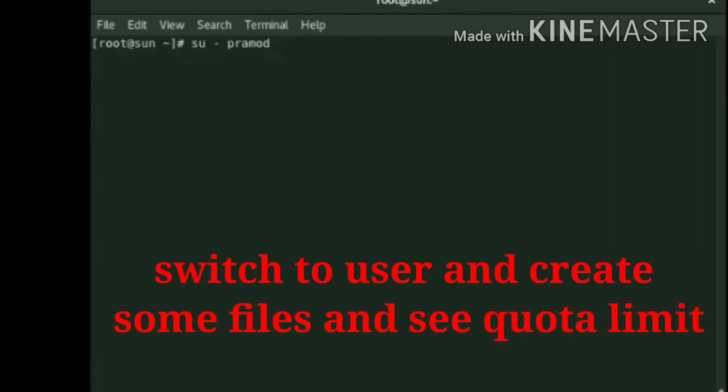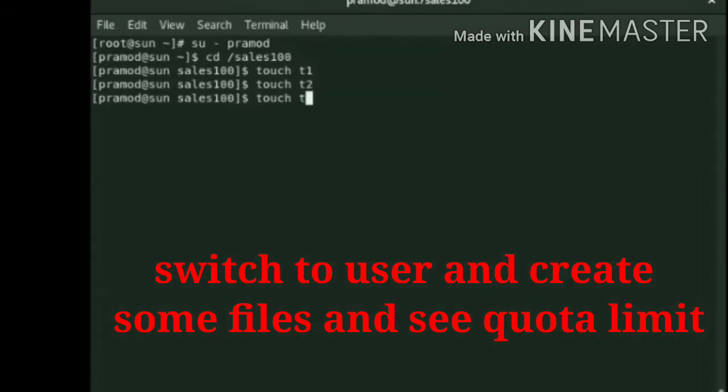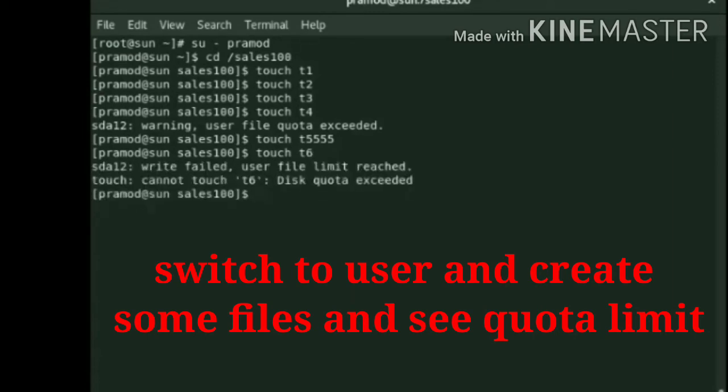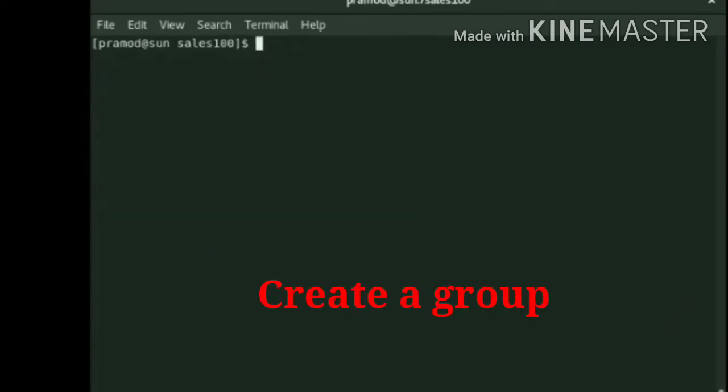Next, we will switch to the user and create some files to see the quota limit. Switch to user Pramod and create some files with the command touch t1, t2, t3, t4. Once we cross t4, it will give the message that the quota limit is exceeded. It will give the warning. Then we will create some more files, and finally we will get the message that the quota limit is crossed.